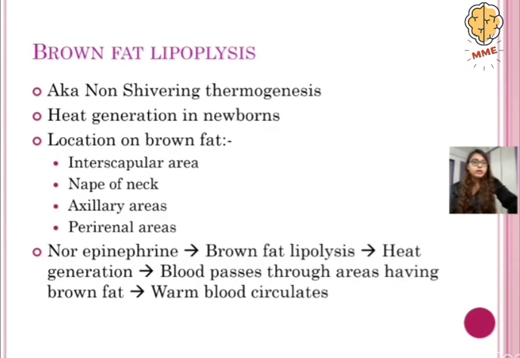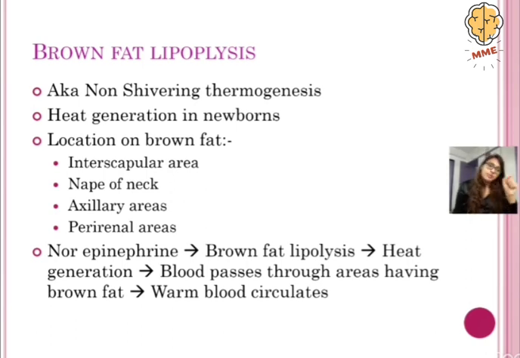Now there is a mechanism which is known as brown fat lipolysis. It is also known as non-shivering thermogenesis. It is a mechanism of heat generation in newborns. So, the location of brown fat. Brown fat is located in very specific regions. One is the nape of the neck, another is the axillary areas. Then we have perirenal areas, that is around the kidneys, and the interscapular areas, that is between the scapulas.